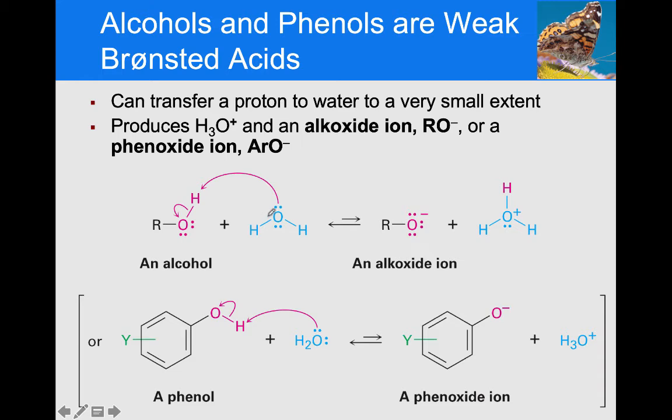But this is just to illustrate how the alcohol can act as an acid. So if I use something basic, I can remove this partially positive proton to make the alkoxide, the O minus. Okay? And the same thing we see with the phenoxide anion. And again, we'll go over the acidity of these things and how they rate.